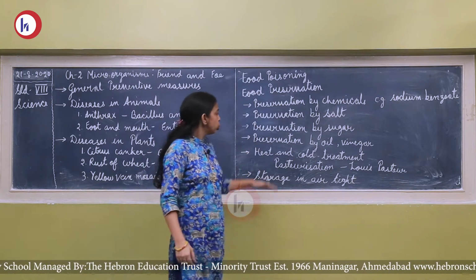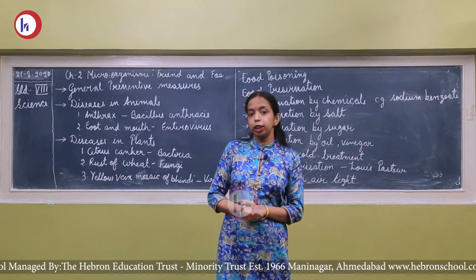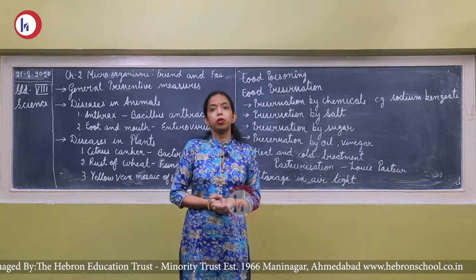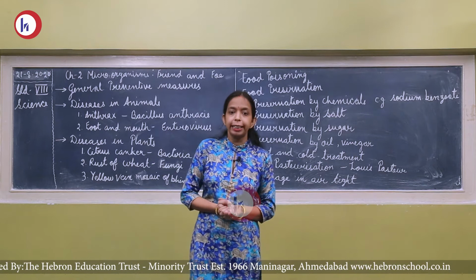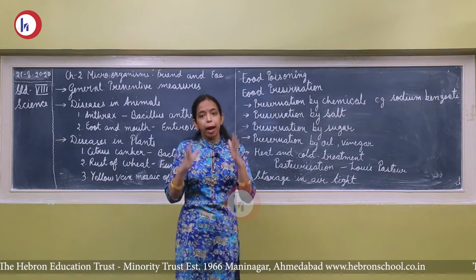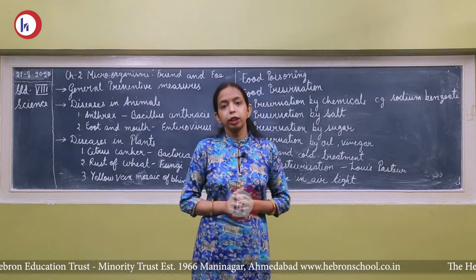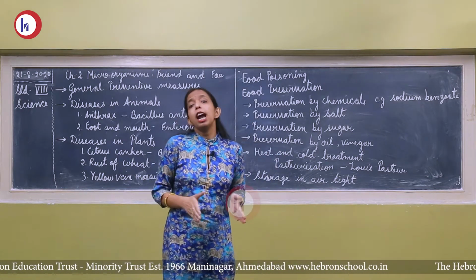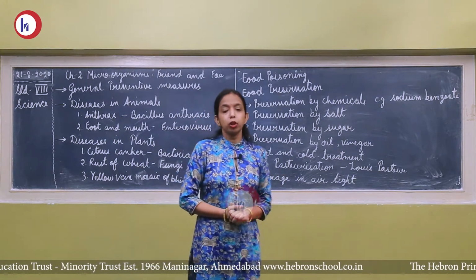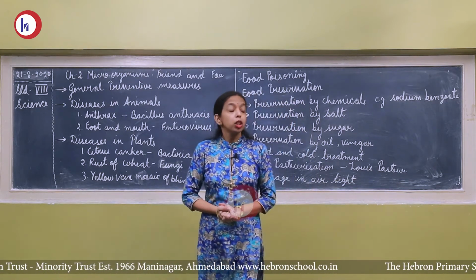In that heat and cold treatment, you have heard about the pasteurization process. In pasteurization, the milk is heated up to 70 degrees Celsius for 25 to 30 seconds and then suddenly chilled, and after that the milk is packed and supplied. Now this milk is free from microorganisms. This process of heating and sudden chilling is known as the pasteurization process, and for the first time the scientist Louis Pasteur discovered this process.